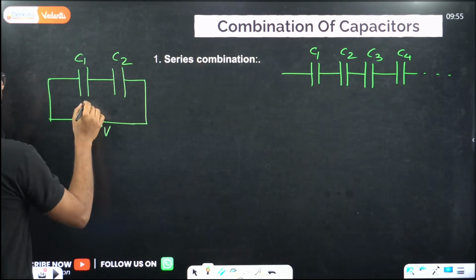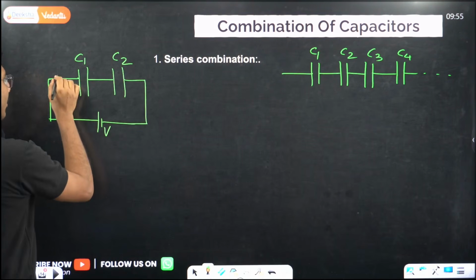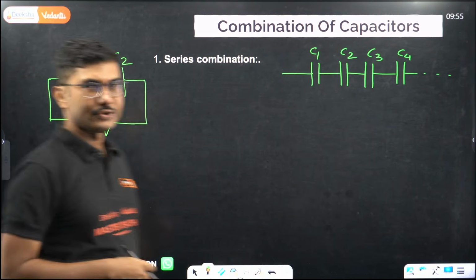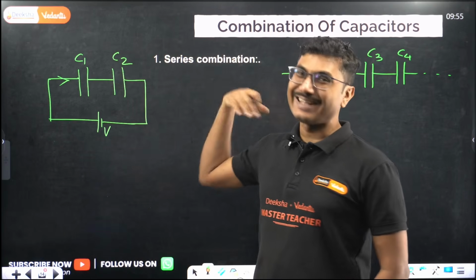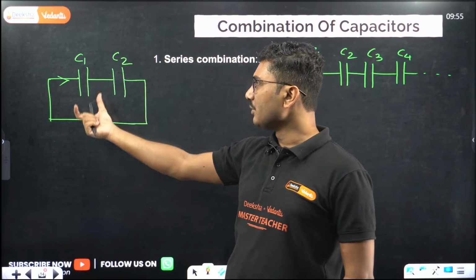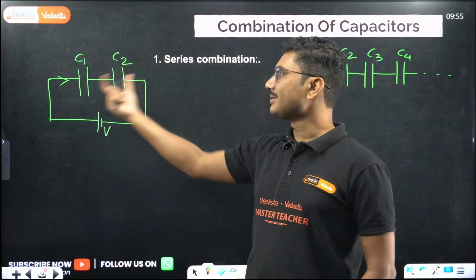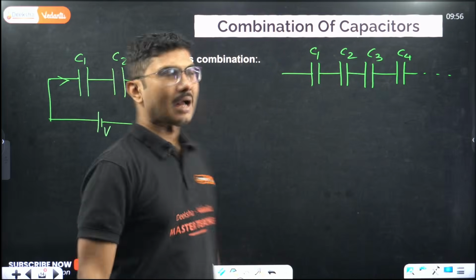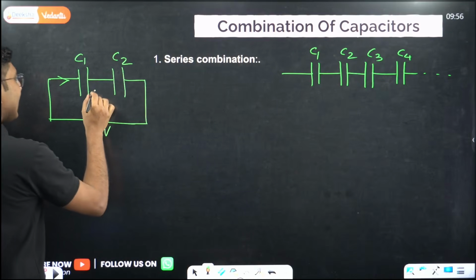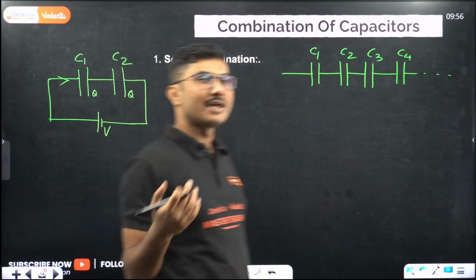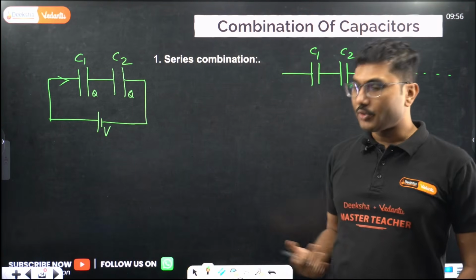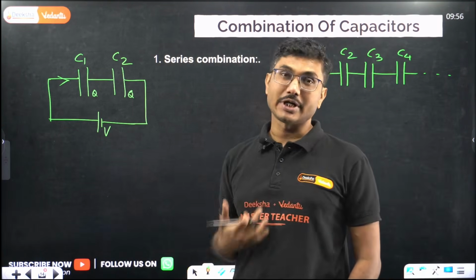In series combination, what is constant? When the charge is flowing, the same charge will flow through C1 and C2. So when the capacitors are charged, both capacitors should have the same amount of charge. Because charge is a conserved quantity in an isolated system, the total charge must be constant.